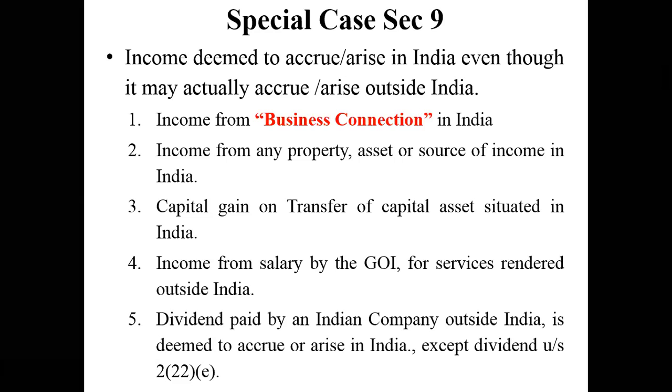Now, in all these 5 points that you can see on your screen, all these incomes or all these transfers that have been generated by various sources have something in common, and that is they are related to India. It might be because of the property that is available in India, the assets that are available in India, the capital transfer that has happened in India, or if it is coming from a government source. Irrespective of what that particular income is, the income is arising in India, and therefore we have to say that it has business connections with India, and therefore it will be liable to be taxed in India. So that is what we have to understand. Clear?